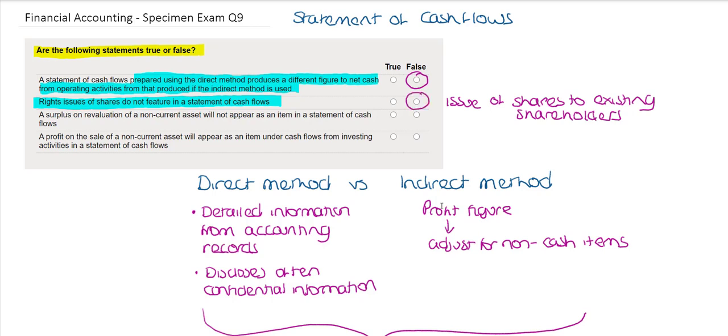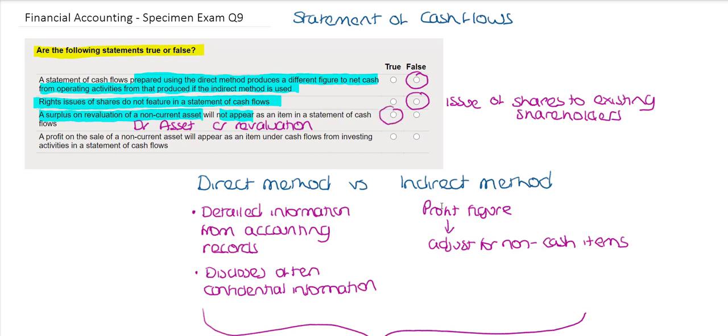The next statement says that a surplus on revaluation of a non-current asset will not appear as an item in the statement of cash flows. So here we need to decide, is a surplus on revaluation cash or not cash? If an asset has been revalued, and let's say it's a surplus, it means the asset's going to go up. So they would debit the asset account, and then they would credit the revaluation reserve. No cash has changed hands, and so as a result, it is true that this will not be an item on the statement of cash flows.